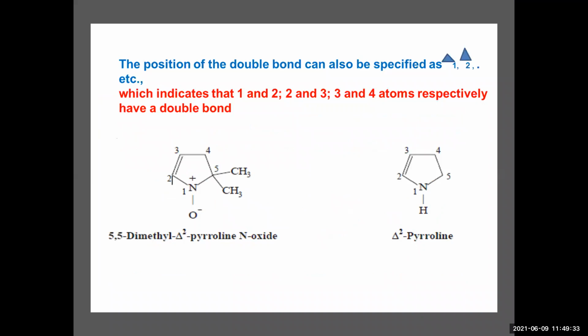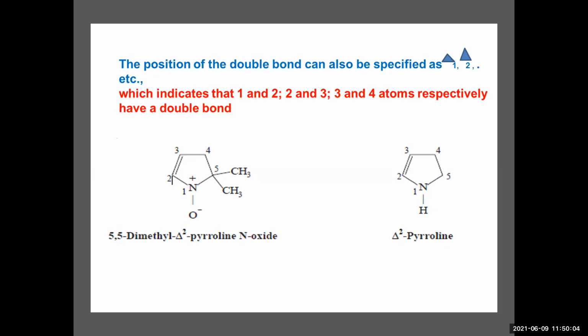So this was about that. Now when the unsaturation is less, if there is only one unsaturation in the entire ring, how to name it? You put a delta. Delta 1 means the double bond is between the first and the second. Delta 2 means the double bond is between 2 and 3. Now let us take an example. Now this is 3,5. Delta 2, why? Because the 3,5 delta 2.